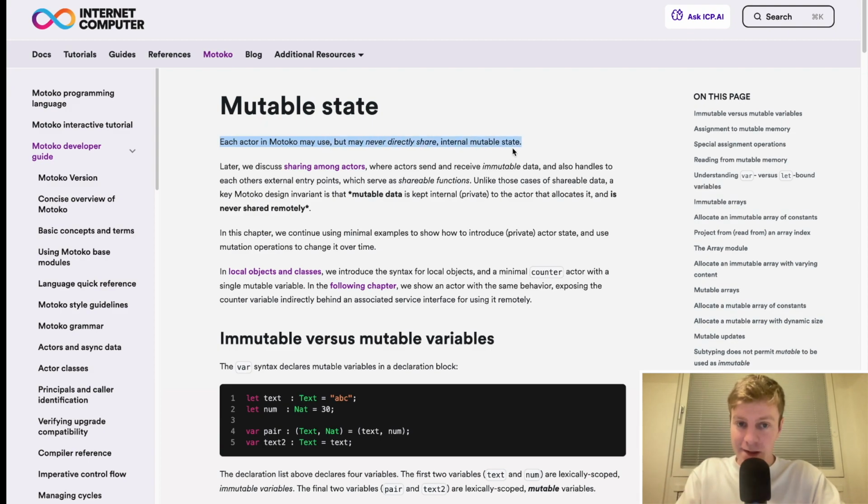So this sentence might be complicated if it's the first time you are reading about the actor model. If it's your first programming language, you might find this sentence complex. But essentially what it means is that any mutable data, so any variable that is mutable or any class, cannot be shared outside of a canister.